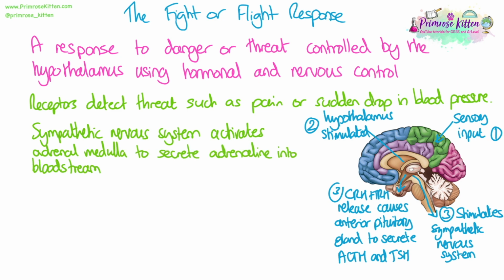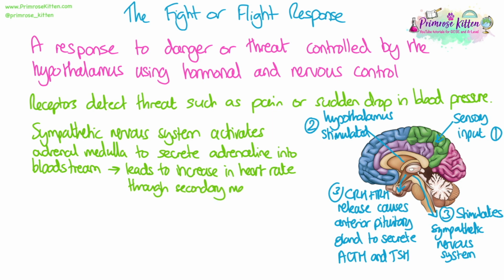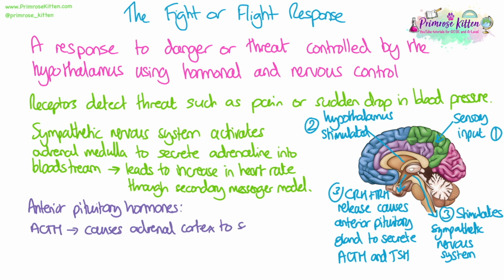So the activation of the sympathetic nervous system is going to activate the adrenal medulla, and that's going to cause it to secrete adrenaline into the bloodstream. So we're using a nervous system, the sympathetic nervous system, to affect a gland, which is then going to secrete a hormone, which is going to have effects on the body that are important for this fight or flight response. And one of them is an increase in heart rate. So adrenaline traveling around in the blood is going to bind, through the secondary messenger model that we looked at, to heart muscle cells, and this is how that increase in heart rate will occur. So we just need to know that as well as the systems we've just looked at, the nervous control system for heart rate, we can also affect it through hormonal control using adrenaline.